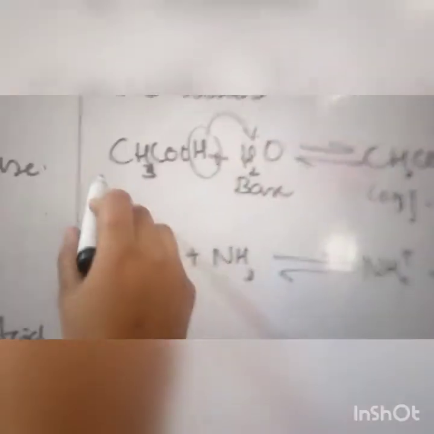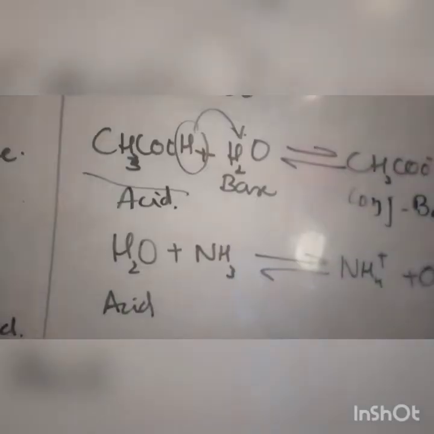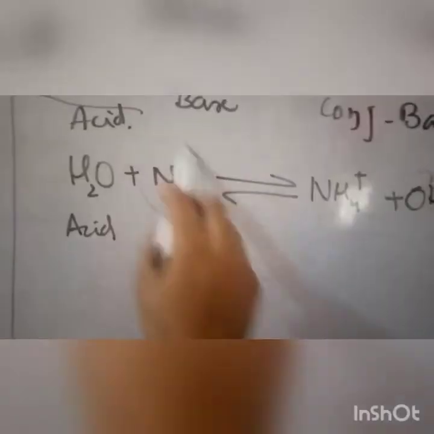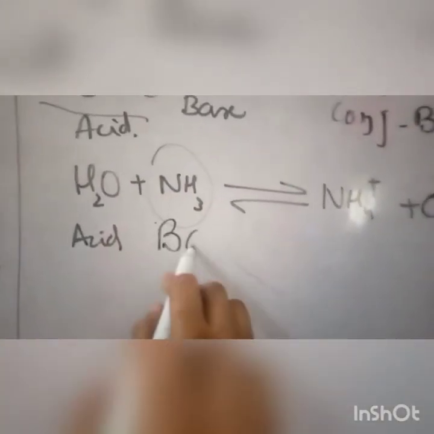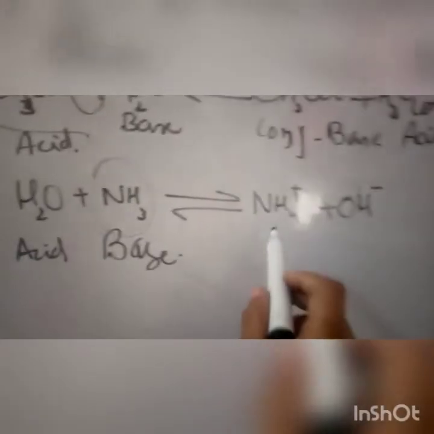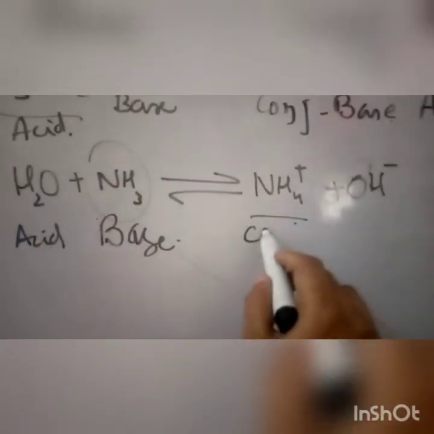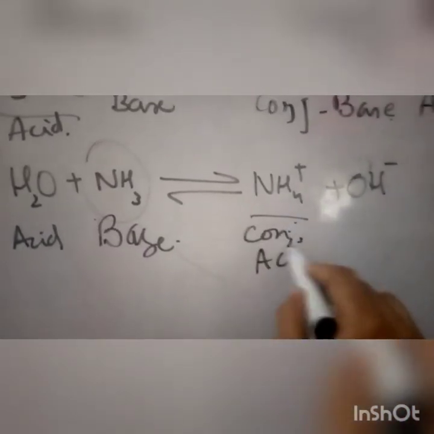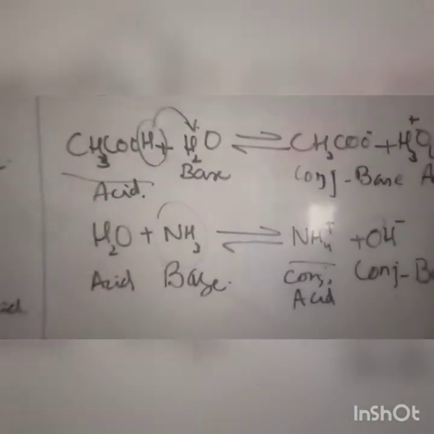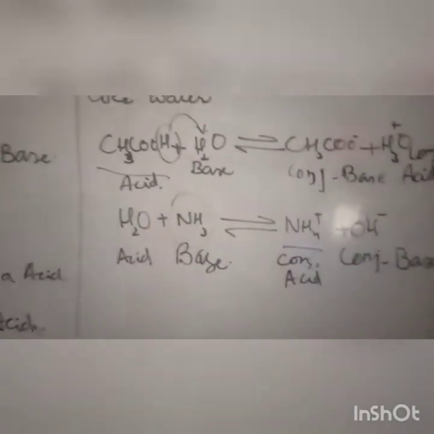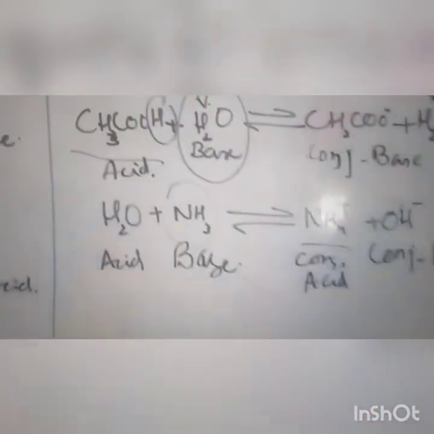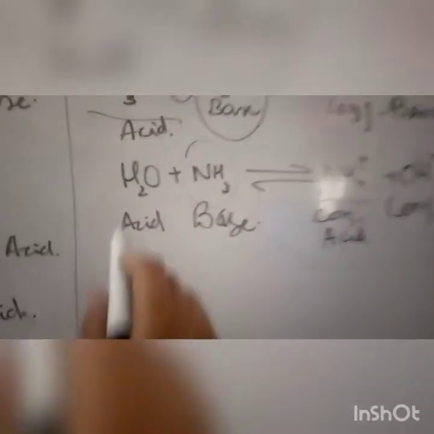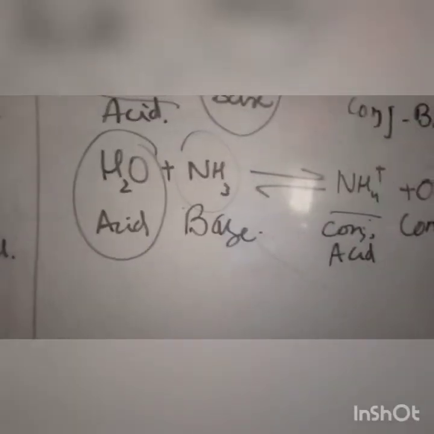Here we can see that acetic acid is an acid and water is a base. In the next reaction, water has the capability to donate a proton and NH3 has the capability to accept the proton. So this is an acid and this is a base. You can see ammonium is formed, that is a conjugate acid, and this is a conjugate base. So in the above reaction water accepts a proton, so water acts as a base, and in the below reaction water donates a proton, so water acts as an acid.